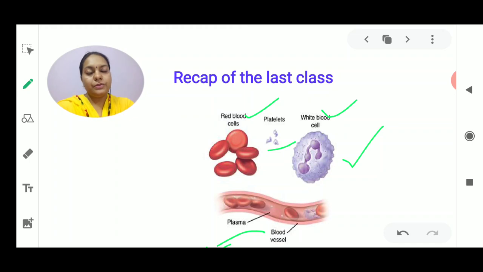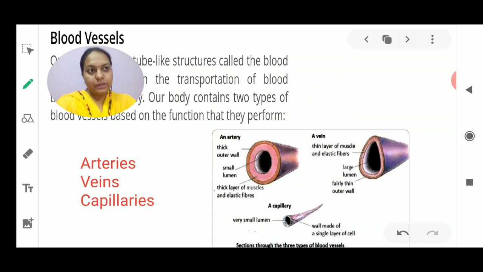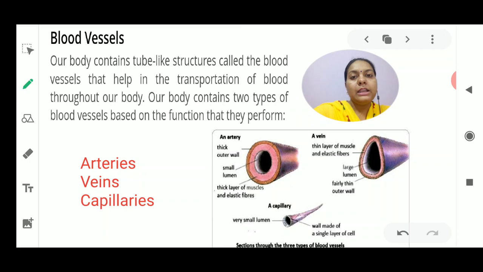Now we move on to today's video, which will be on another component of the circulatory system, our blood vessels. We have seen that the blood is going to flow somewhere, and for it to flow, you require certain vessels, certain parts where the blood could flow. These parts, these organs, these tubes where the blood is flowing, are known as the blood vessels. So we'll deal mainly with this.